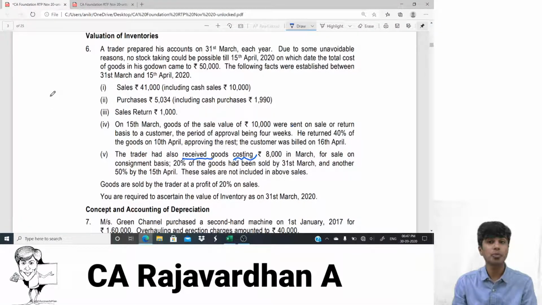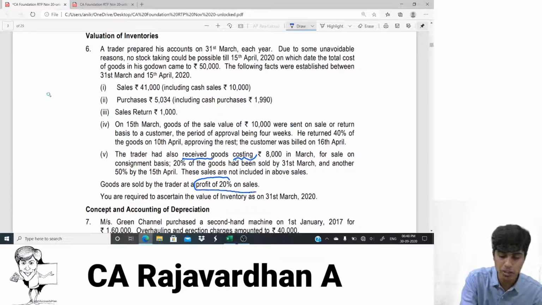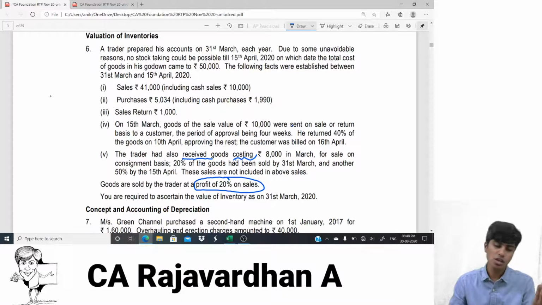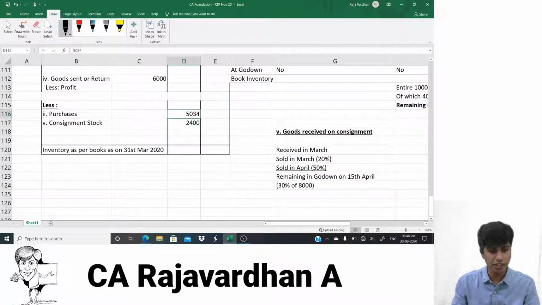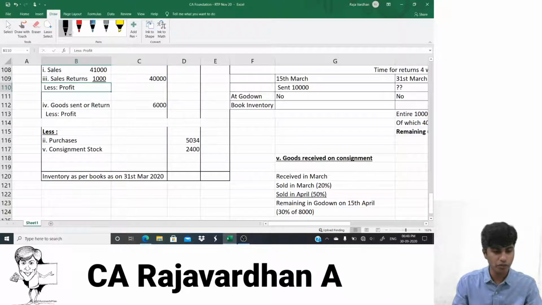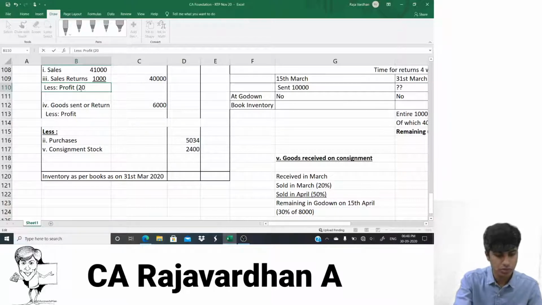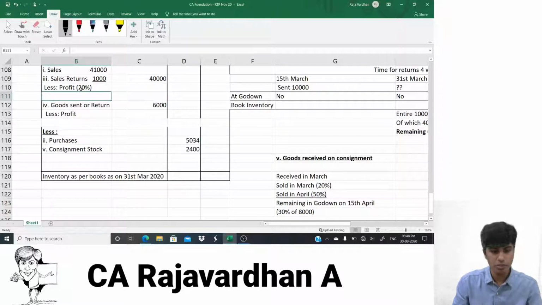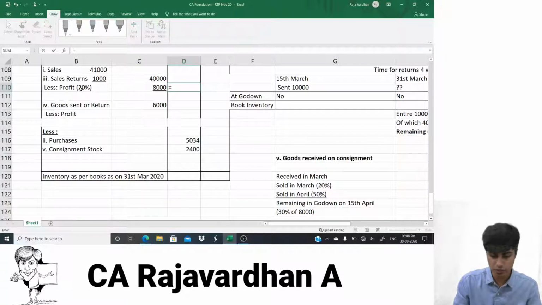Is there any other adjustment? No. See the last part. Goods are sold by the trader at a profit of 20% on sales. So they've told the profit is 20% on sales. So on the sales we'll eliminate 20%. Simple. So here we would have to subtract 20%. 20% of 40,000 is how much? 8,000. So if I deduct that, 40,000 minus 8,000 is 32,000, or 80% of 40,000.